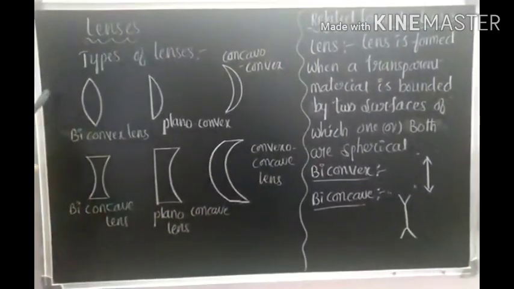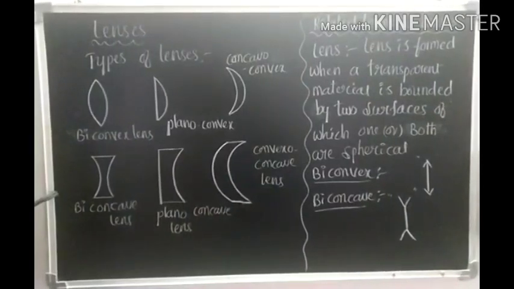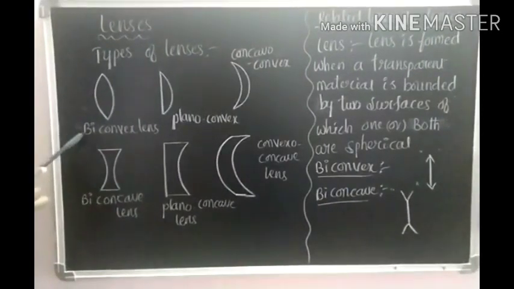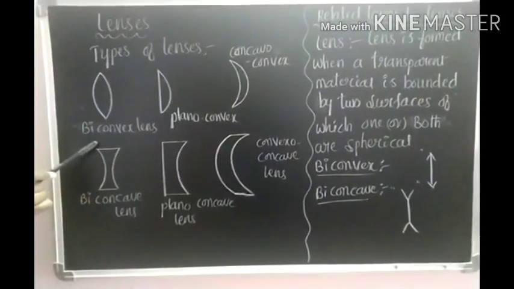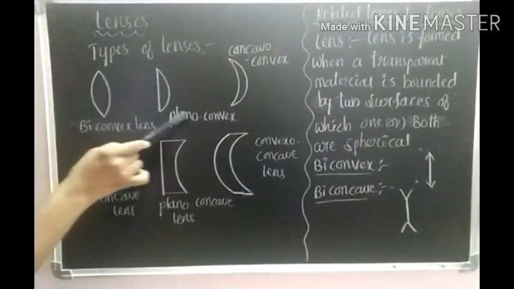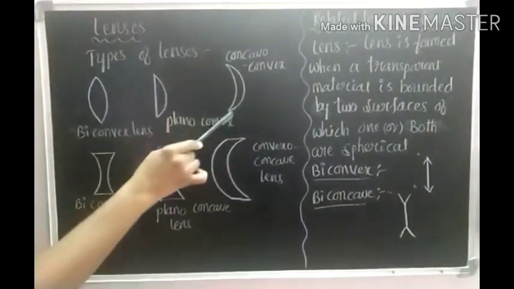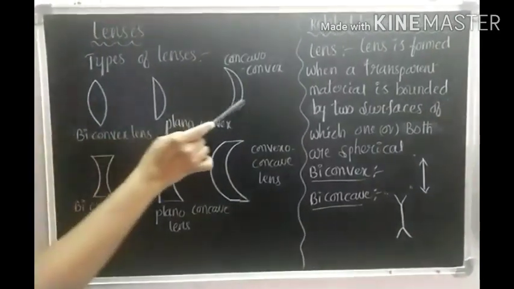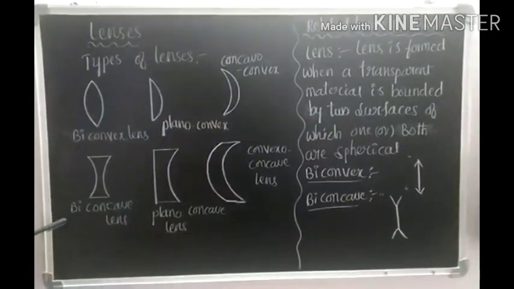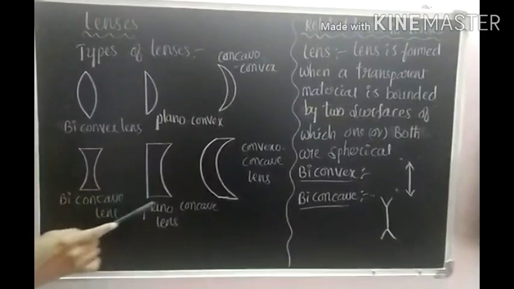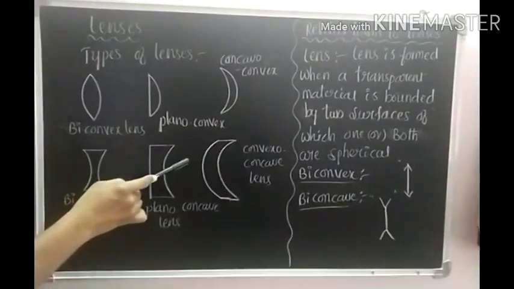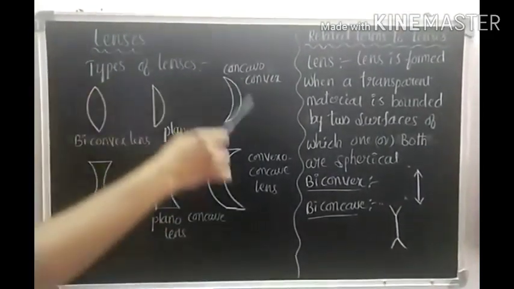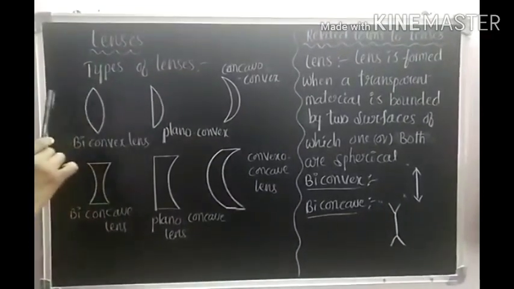So here we observe different types of lenses. In our 10th class we observe six types of lenses. This is the first, biconvex lens, and the second one is plano convex lens, and the next one is concavo convex lens. Here, biconcave lens, plano concave lens, and convexo concave lens. These six types of lenses we observe in the 10th class textbook.